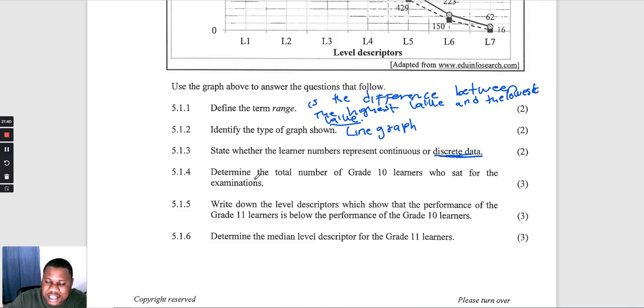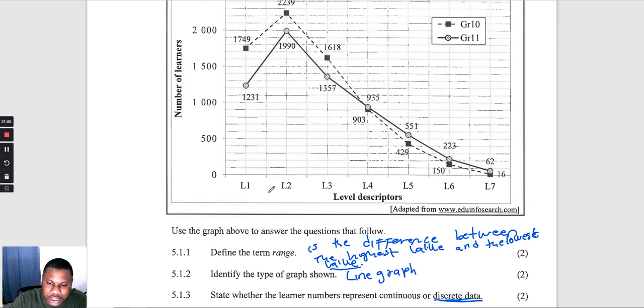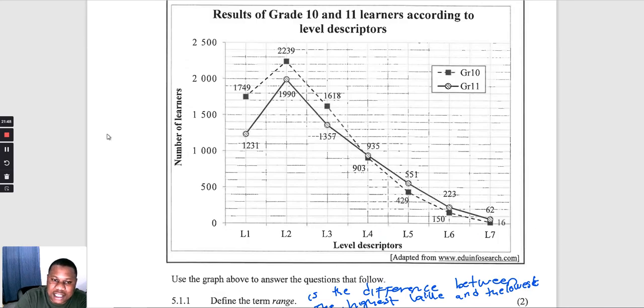And they say determine the total number of grade 10 learners who sat for the examinations. Okay, the number of learners that sat for the examination, there were 1,749 plus 200, and we can see that represents grade 10. So we add these numbers. 2,239 plus 1,618 plus, now when it comes here, it shows that the grade 11s are on top of the grade 10s.